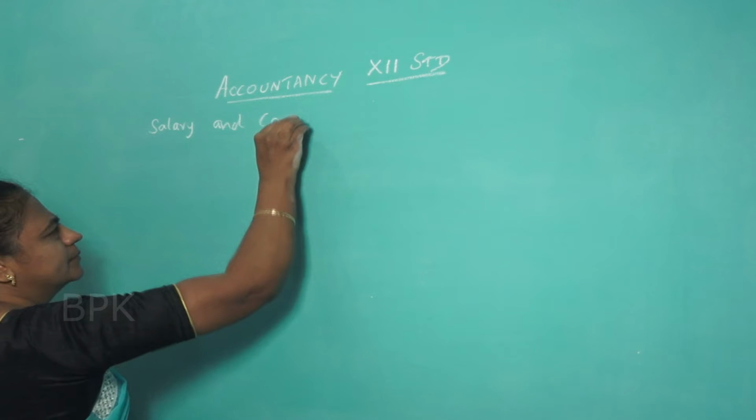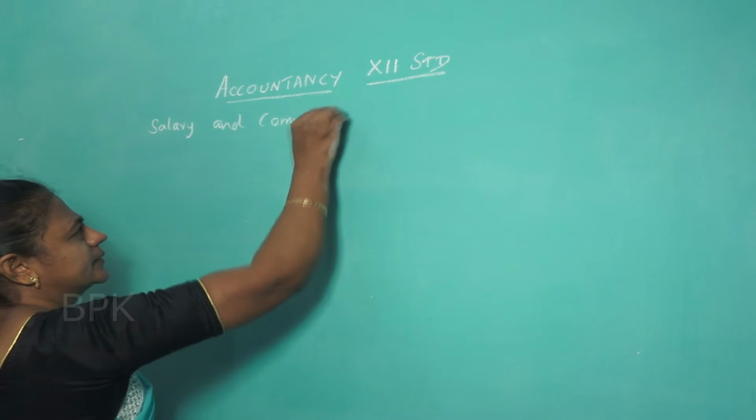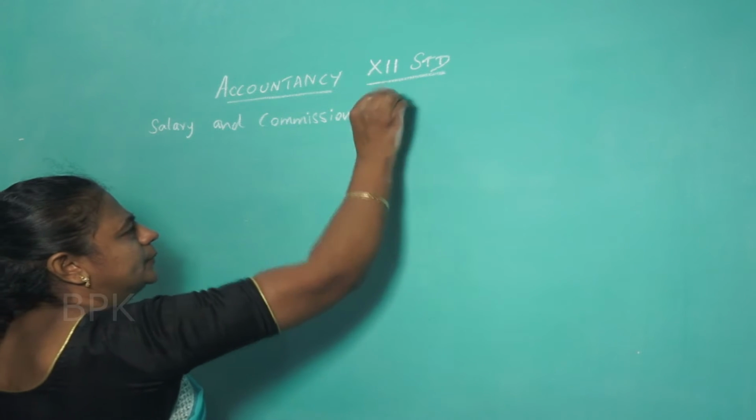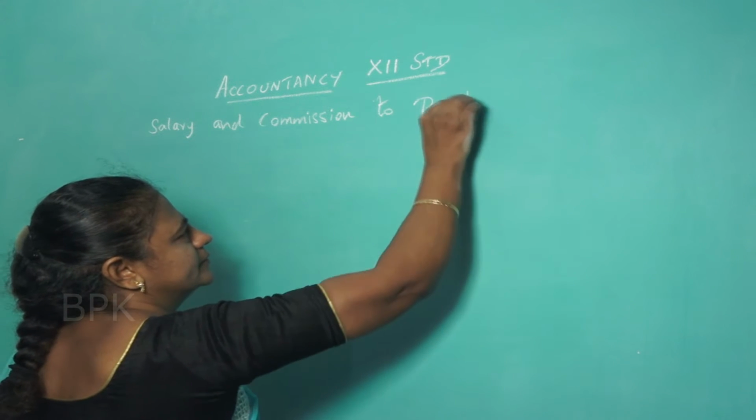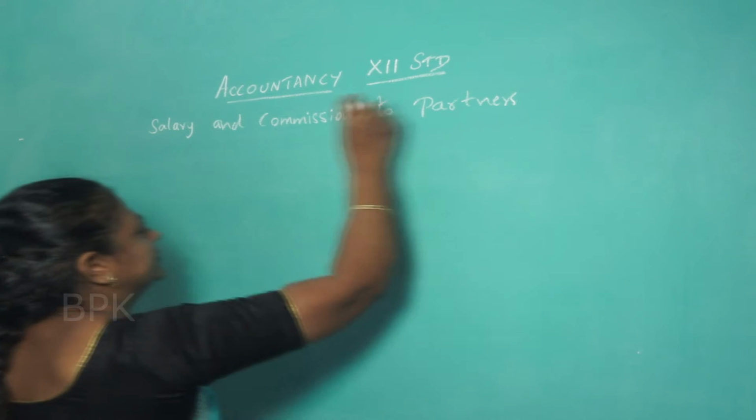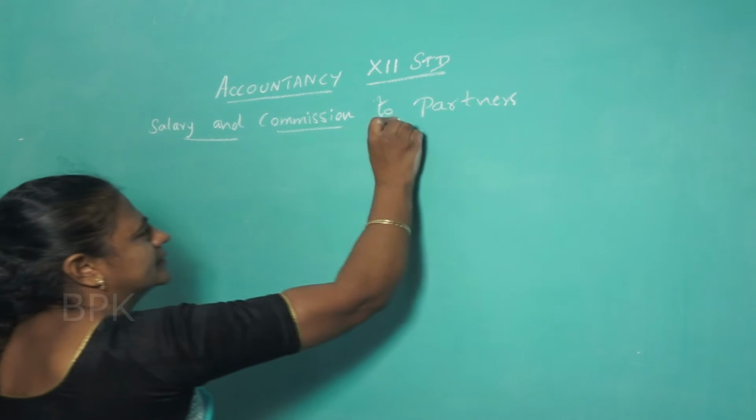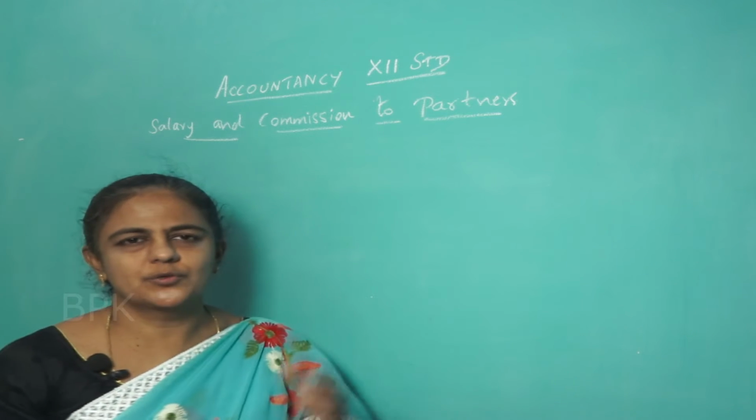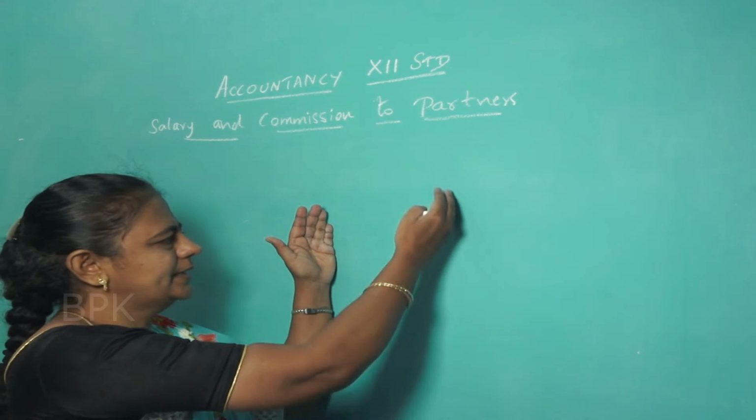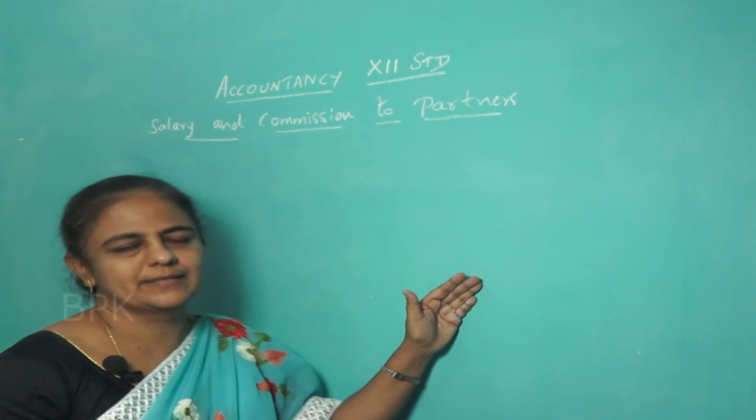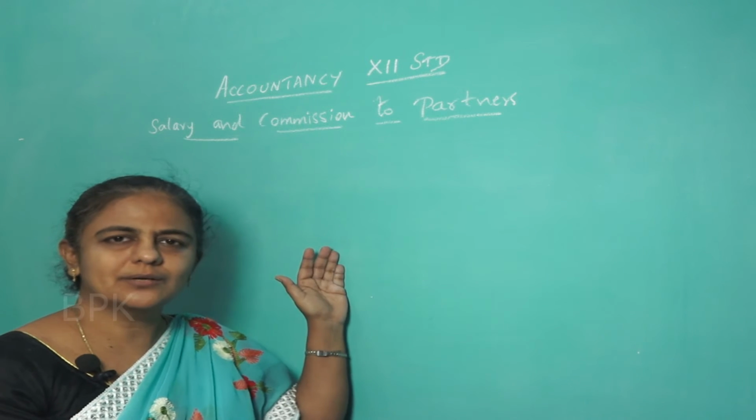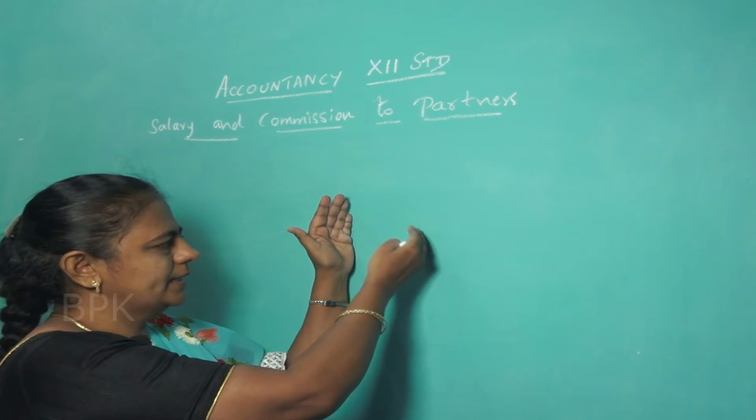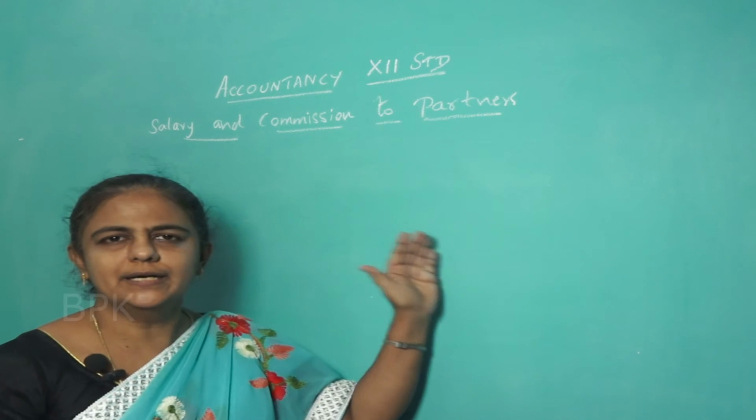Salary and commission to partners. Already we have prepared the capital account. So in capital account, we write salary, commission, everything on the credit side. Even in current account also, we write by salary, by commission, everything on the credit side.